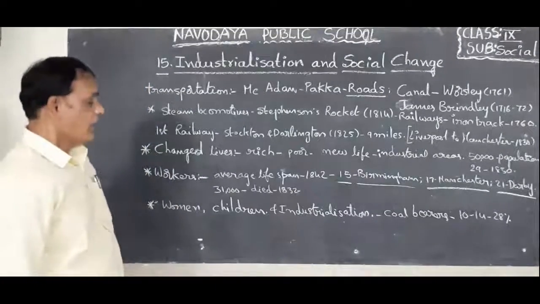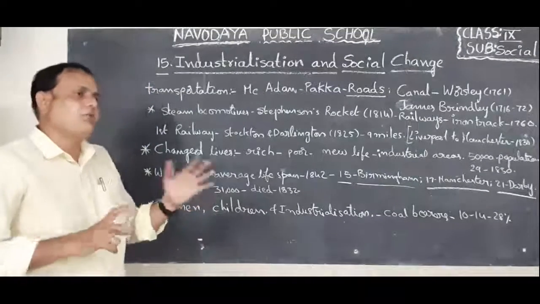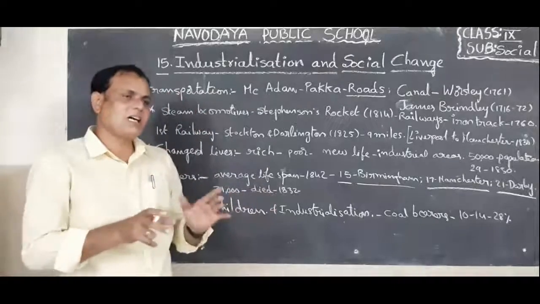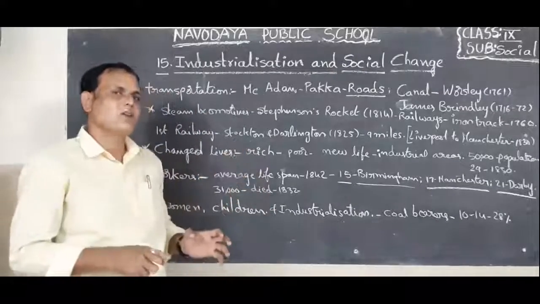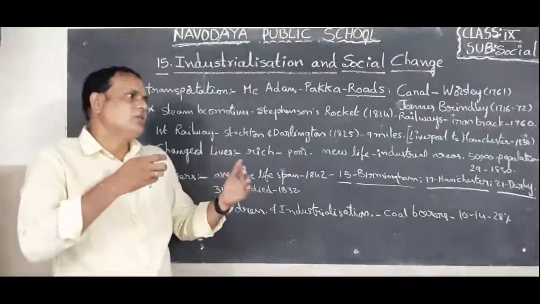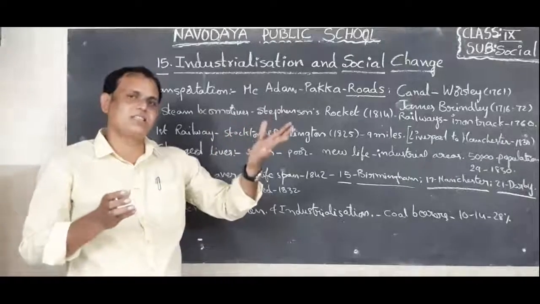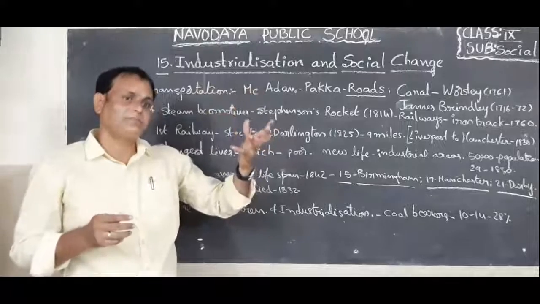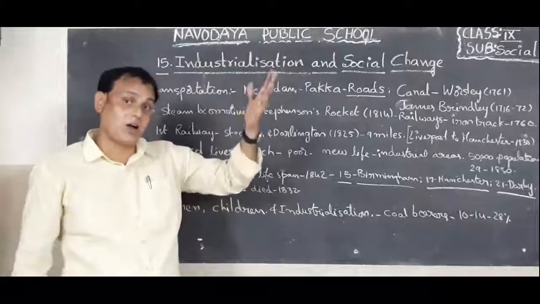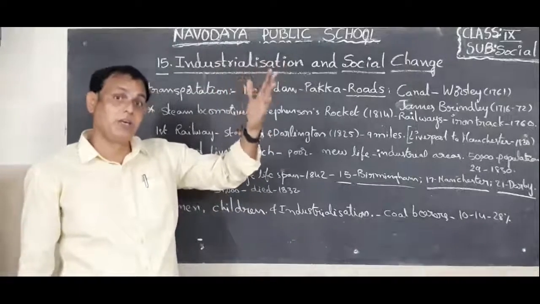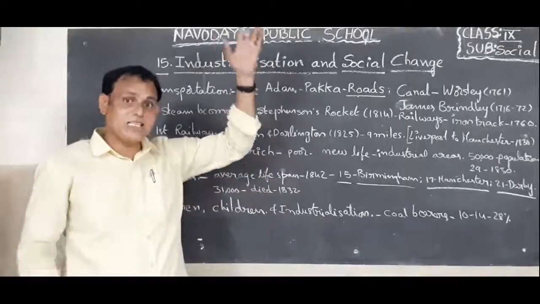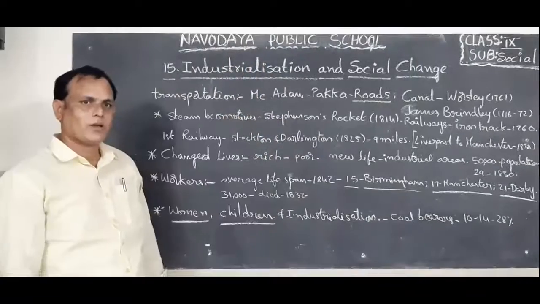Next, children, many diseases spread over these areas. Why? Because they are living in slum areas. Due to those conditions, they were affected by many diseases. The diseases are cholera, typhoid, TB, etc. In those days there were no medicines, children.